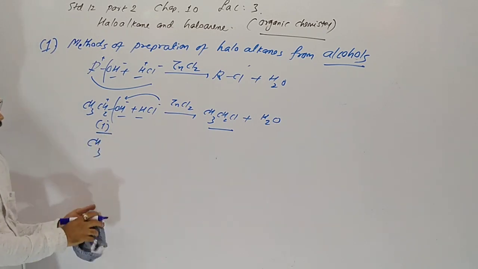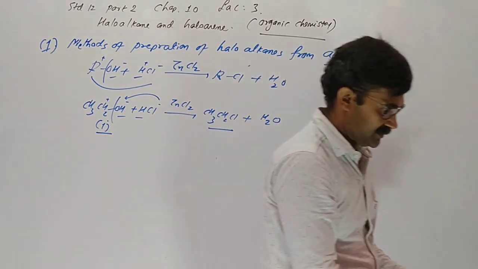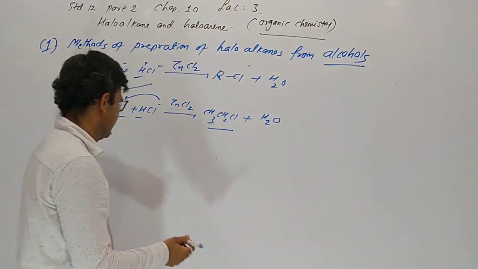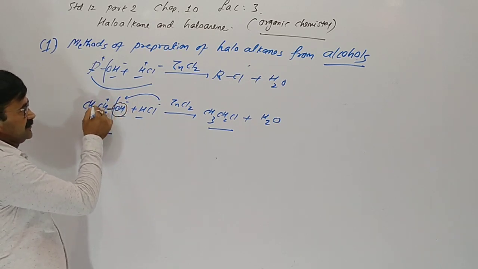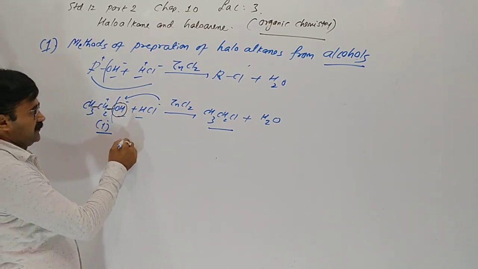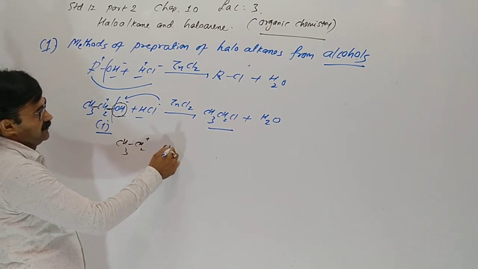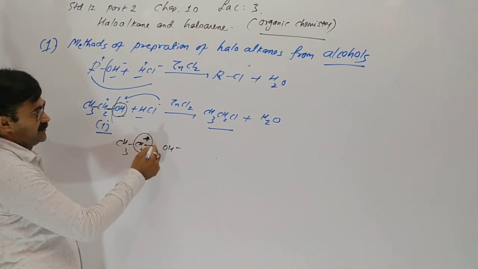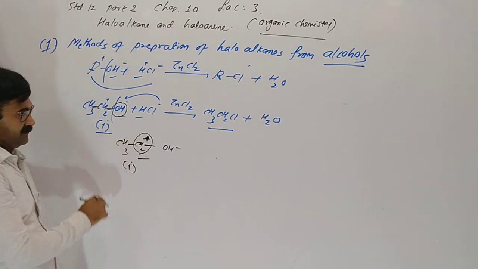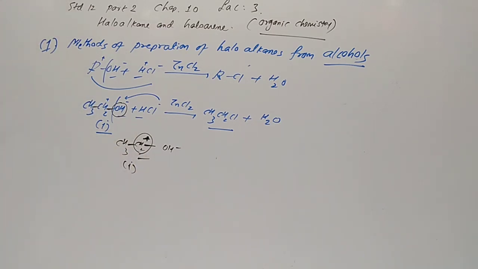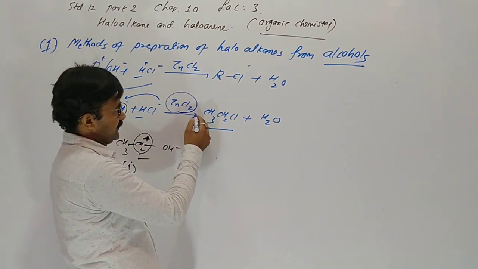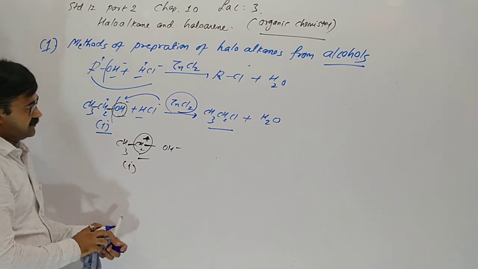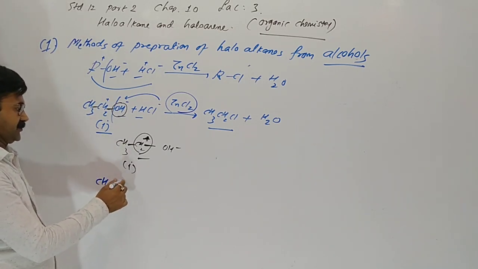This one is a primary alcohol. How can we say it is primary? Because the OH-containing carbon is attached to only one other carbon. When the OH group is removed, this carbon becomes a primary carbocation, a positively charged carbon attached to one carbon. A primary carbocation is generally unstable, so here the catalyst ZnCl2 is necessary to make the reaction faster.